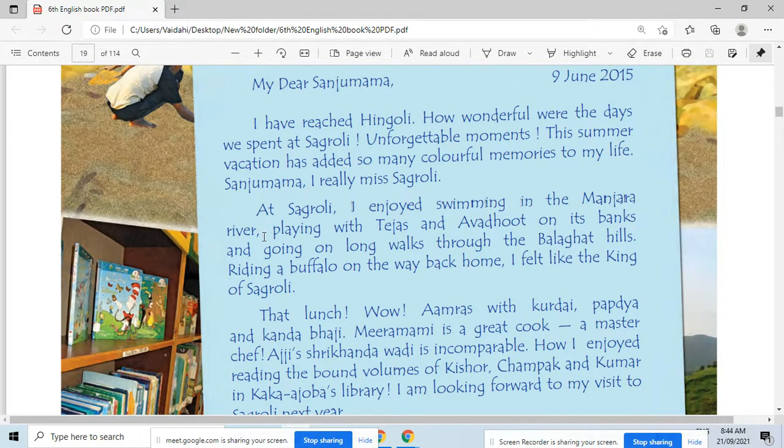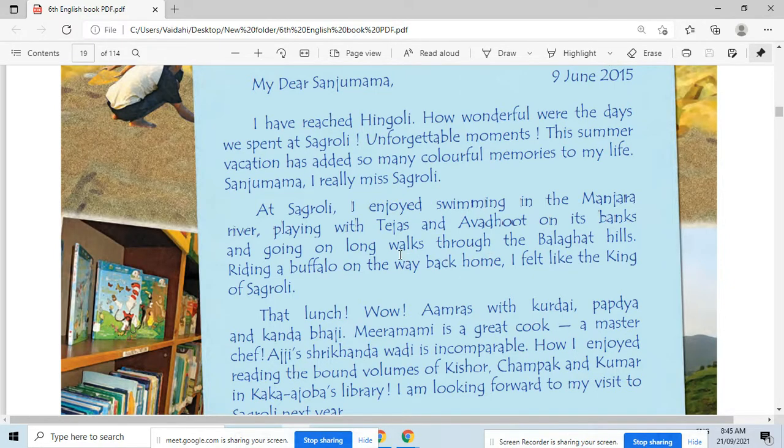After swimming in that Manjra river, what did Raman do here? He played with Tejas and Avdut on its banks. Banks means what? On its banks. Banks म्हणजे काय? What is the other meaning of this word here? नदीचा जो काही काठ असतो बघा, नदीचा काठ. The river has two banks. दोन काठ असतात की नदीला, बरोबर आहे की नाही? Two sides of the river are called banks here.